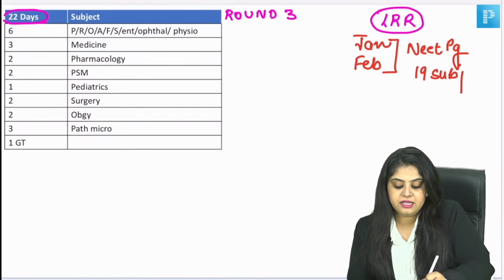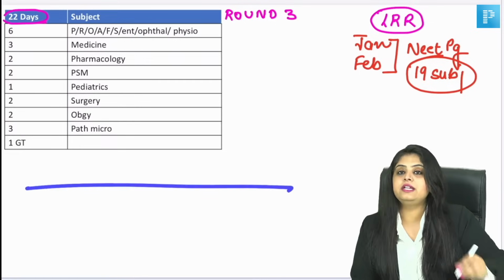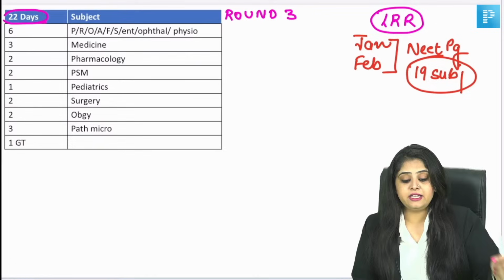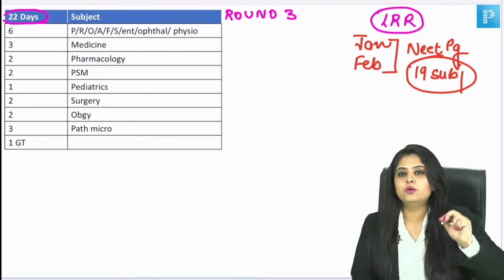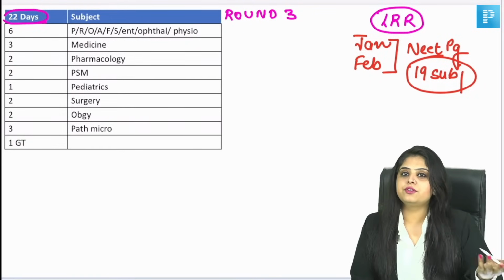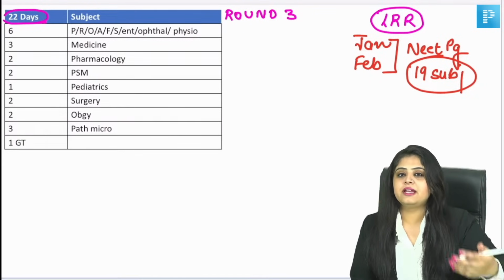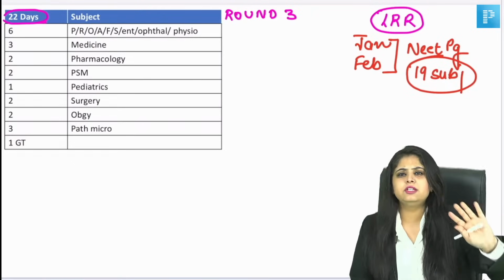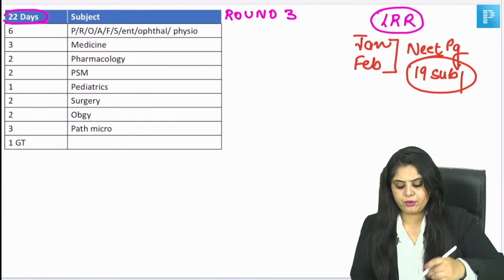So this means that when you're in your last 40 days, you will also have people teaching you live on a daily basis. So then you can make this timetable, okay, that tomorrow is pathology LRR, today I should revise path and go. Then next is anatomy, 2 days I should revise anatomy and go. That is how you're gonna divide all of this, is what my planning is. But round 3 toh bahut door ki baat hai. That we'll see at that point of time.